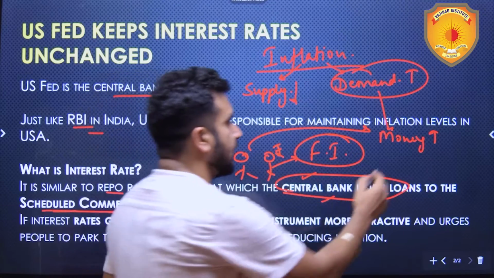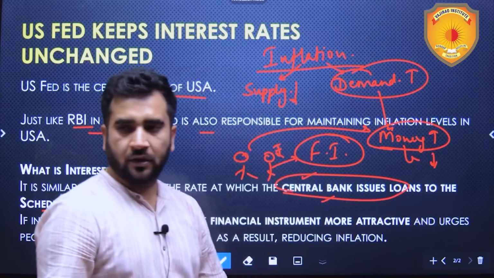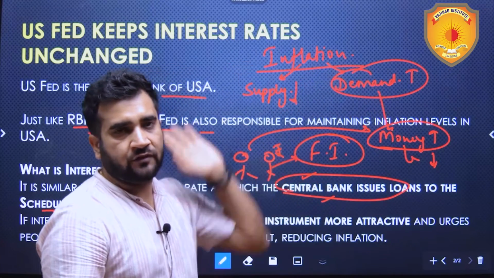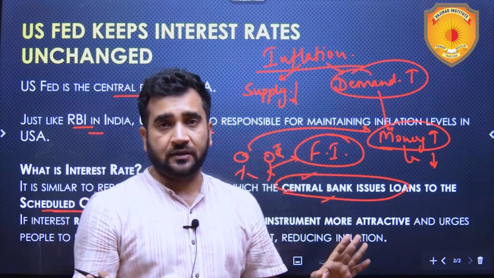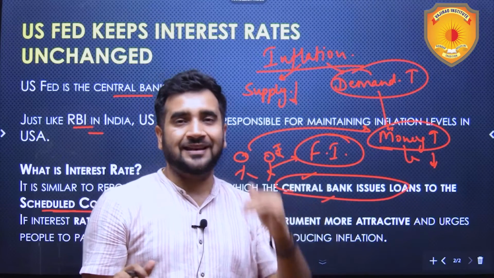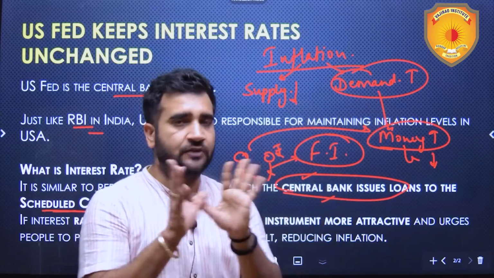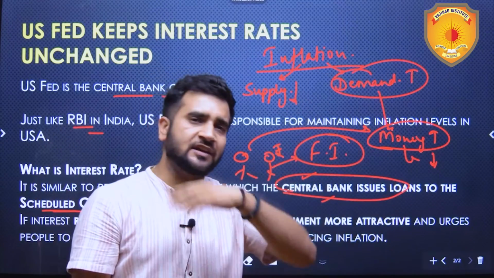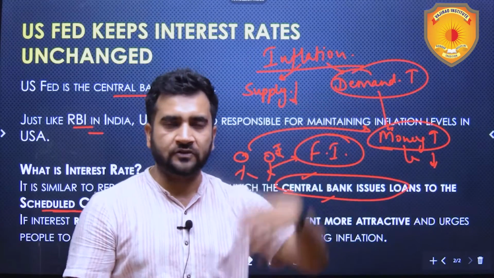As a result, money supply in the economy will reduce. As a result, demand will decrease and inflation will reduce. This is the basic fundamentals behind this: how by increasing or adjusting policy interest rates, inflation can be tackled by central banks. And this is a universal phenomenon. It is not only applicable to India, it is applicable everywhere. The US Federal Reserve does it, we do it, European Central Bank does it.